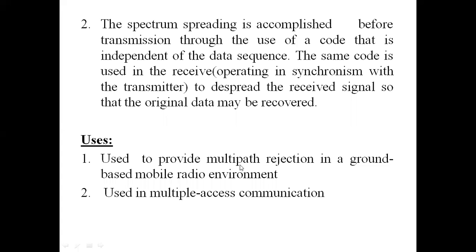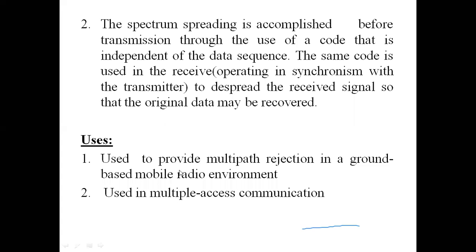When I talk about multipath propagation, there are multiple paths in which the signal propagates and reaches the receiver, and whichever path is of interest, we are interested in rejecting the signal coming from other paths, because we define our path of interest. So in such a wireless or radio environment, we find application of spread spectrum, as I mentioned earlier, and it is also used in multiple access communication. An example is CDMA, code division multiple access, the technique in which we use spread spectrum modulation.